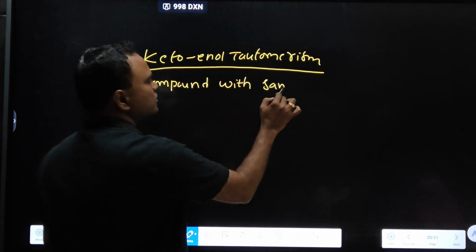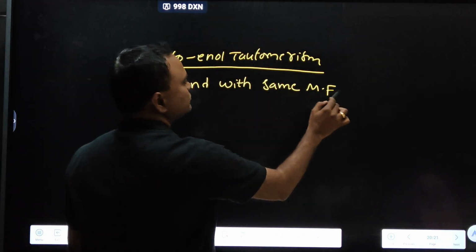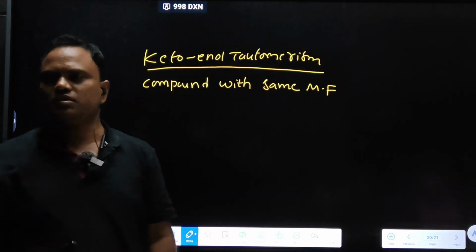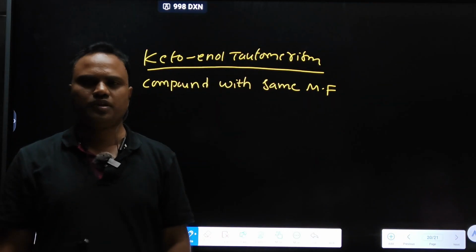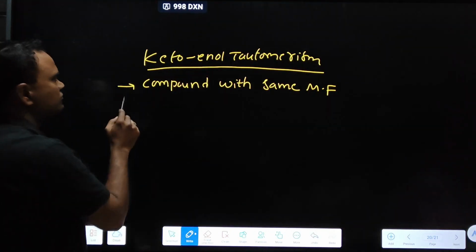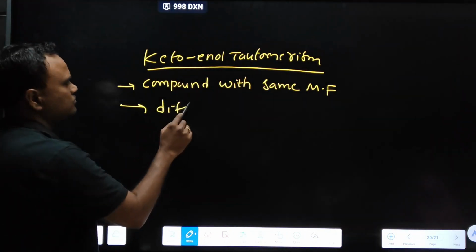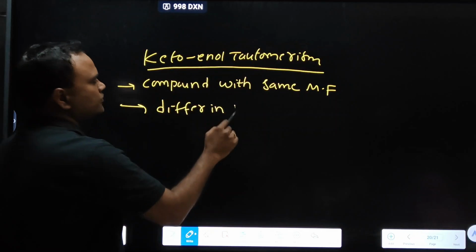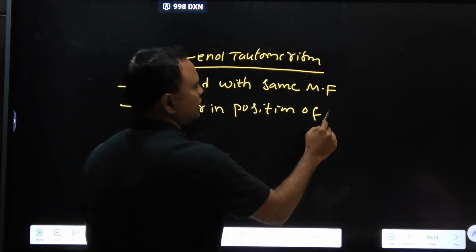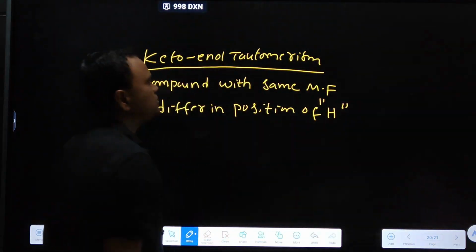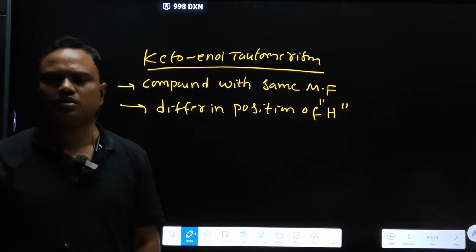Compounds with the same molecular formula, but differ in the position of hydrogen. Different positions of hydrogen are called tautomers, and the phenomenon is called tautomerism.